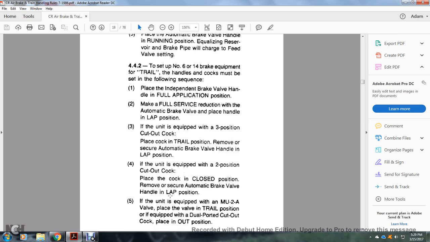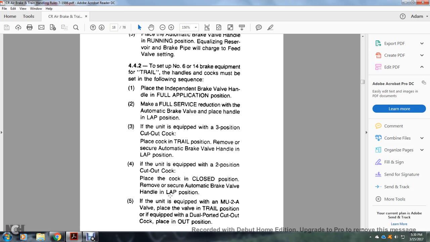4.4.2. To set up the number 6 and 14 brake equipment for the trail position, handles and cocks must be set in the following sequence. Place the independent brake valve handle in the full application position. Make a full service reduction with the automatic brake valve, placing the handle in the lap position. If the unit is equipped with a 3-position cutout cock, place the cutout cock in the trail position. Remove and secure the automatic brake valve handle in the lap position.